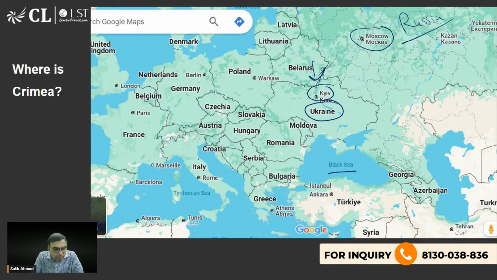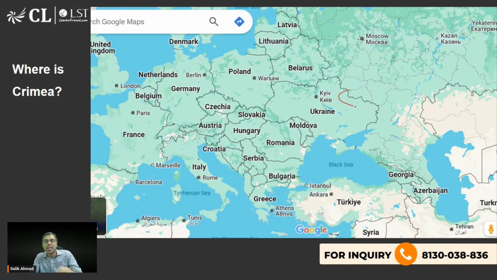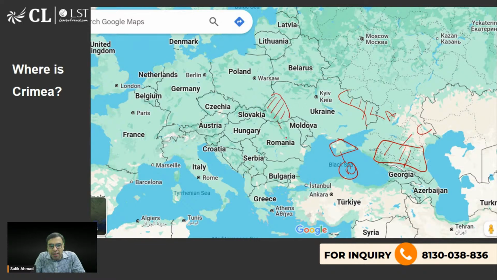I'm writing A, B, C, D. You have to tell me which one is actually Crimea. So I'm highlighting those places. This I'm writing A, this B, this region C, and this region D. Which one is actually Crimea out of A, B, C, D shown in the map? Because you should know the maps also. They can ask questions related to maps. I'm waiting for the response.